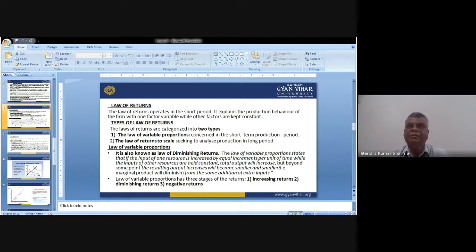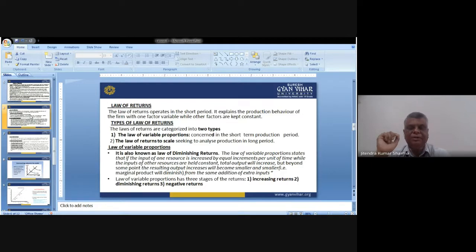It means that initially, when you increase a particular input factor, there is an increment in the output. But after that, output will remain constant and gradually reduce. We are not getting the same effect from the amount we apply as input; we are getting a decline in the output, and after that there is a negative impact. After a slight increase in the output, there is a systematic decline we will observe. That's why we call it the diminishing return.